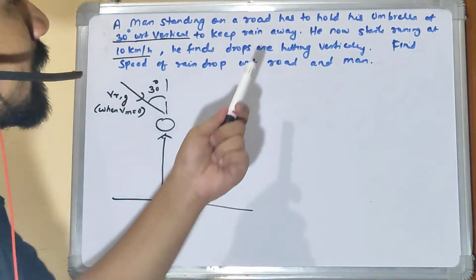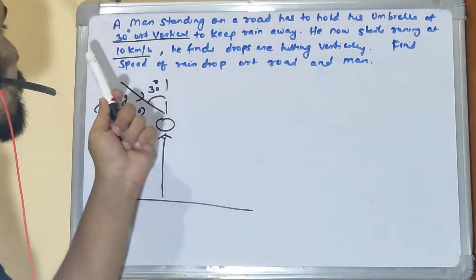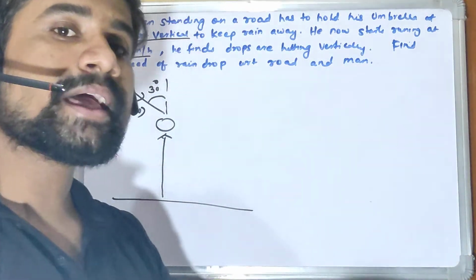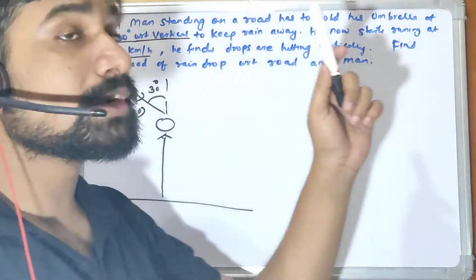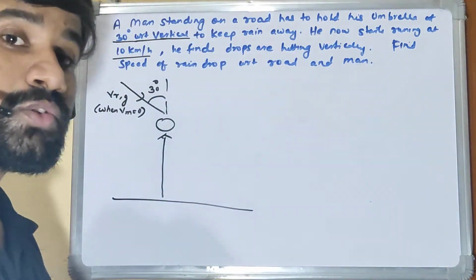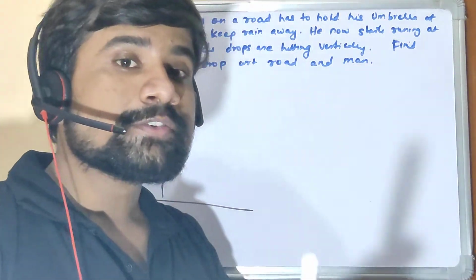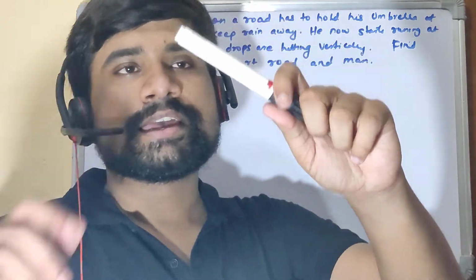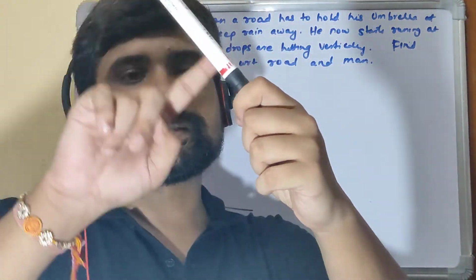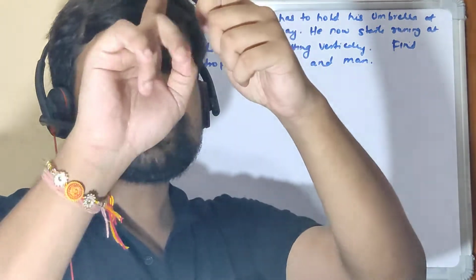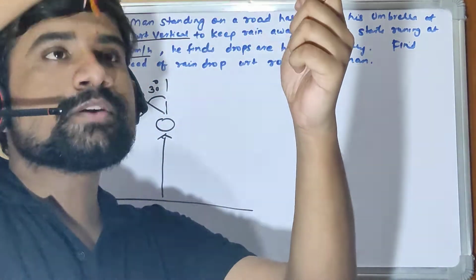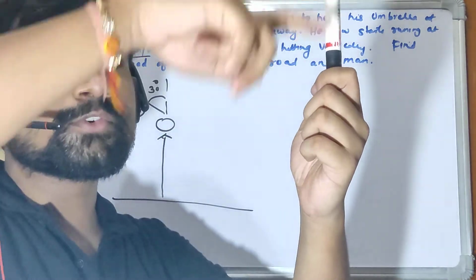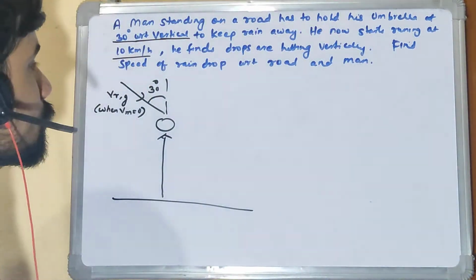Now what happens? He now starts running at 10 kmph, right? The man starts running at 10 kmph, and he finds the drops are hitting vertically, right? So let's say when he was stationary, he was holding his umbrella at an angle 30 degree, tilted at some angle, right? But once he starts moving forward, he sees that the drops are coming vertically, and he has to hold the umbrella vertically now, right?